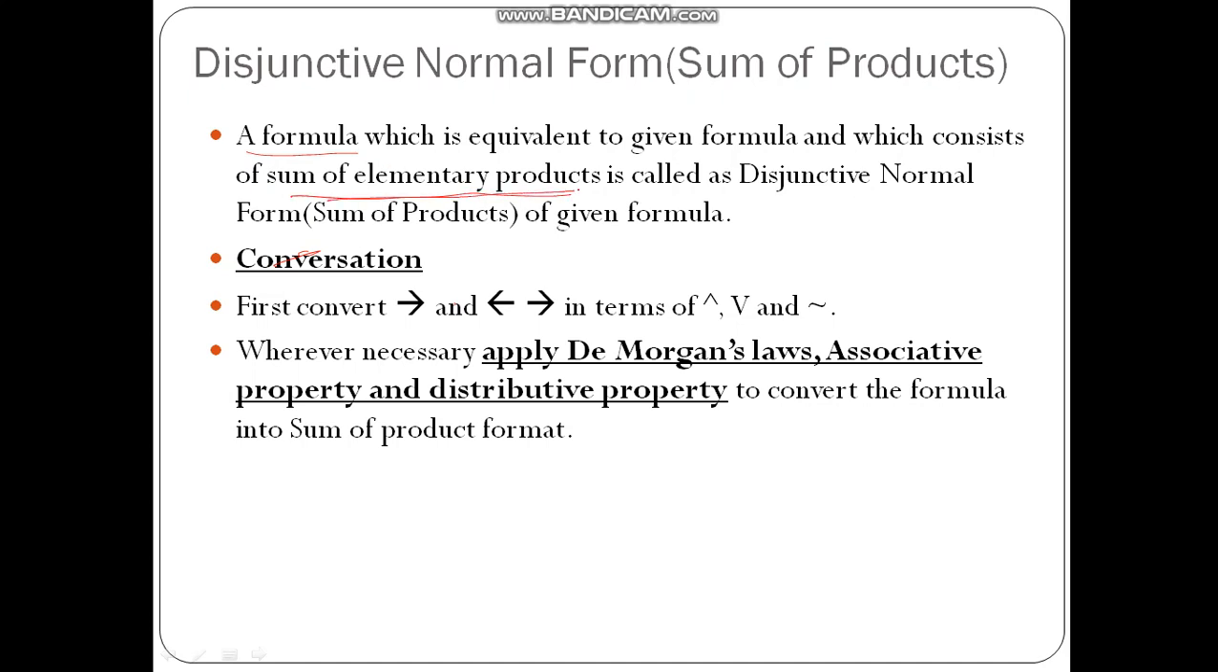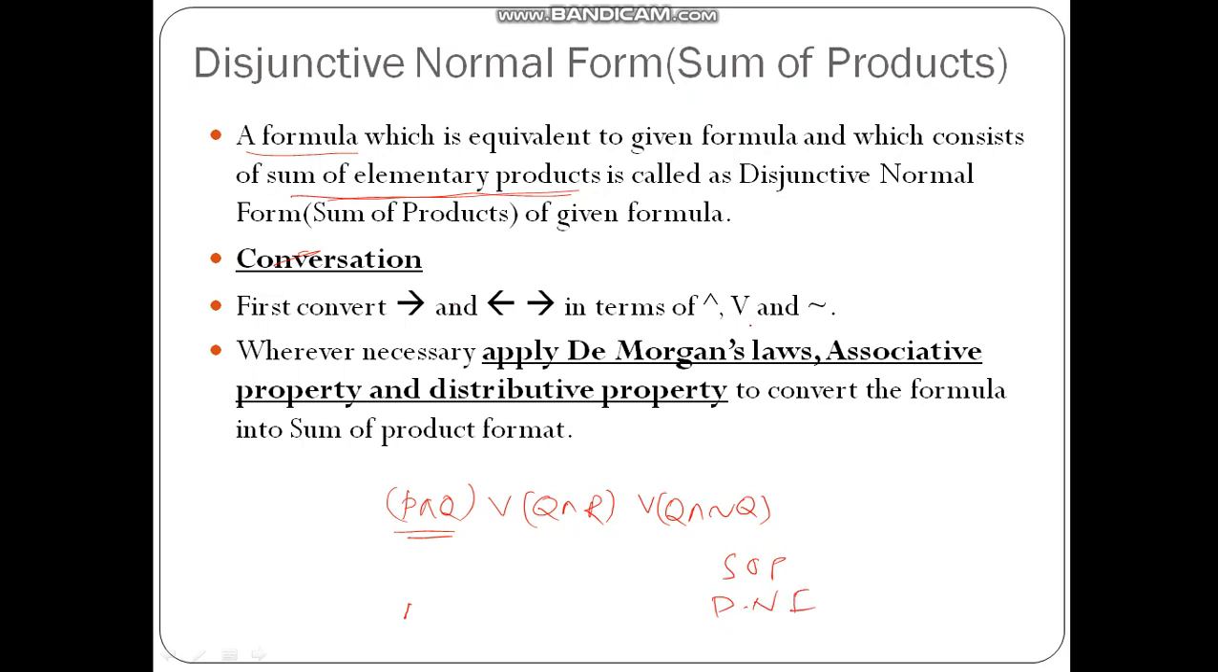Now it consists of a sum of elementary products, which means what? There are some elementary products, P and Q. Then another elementary product is Q and R. Another elementary product is Q and not Q. If it is of this format, where there are elementary products and these are summed together, then we say that it is sum of products, or this is called the disjunctive normal form.